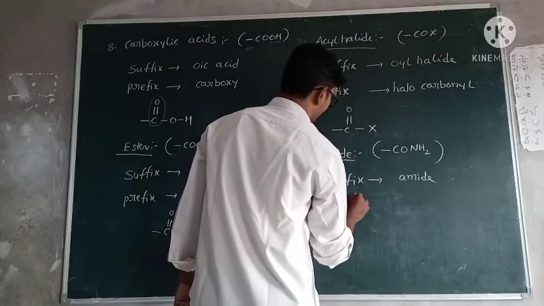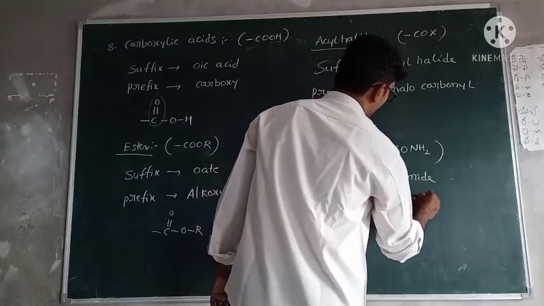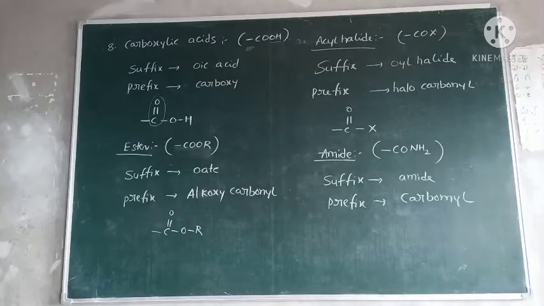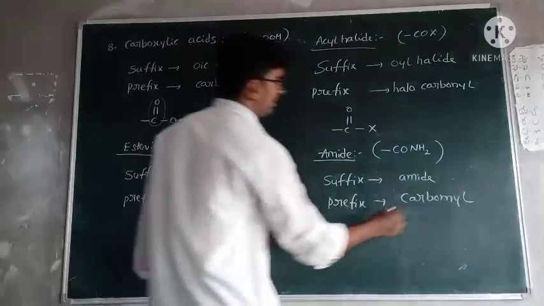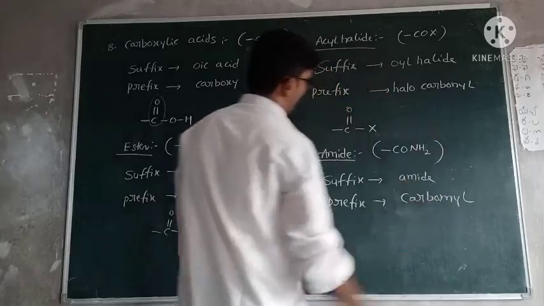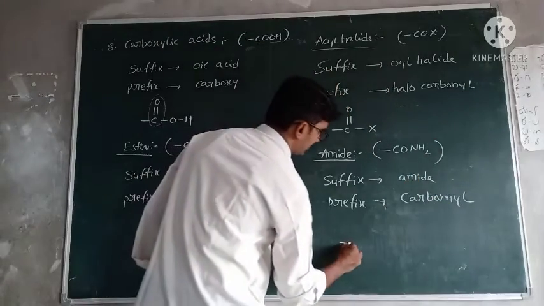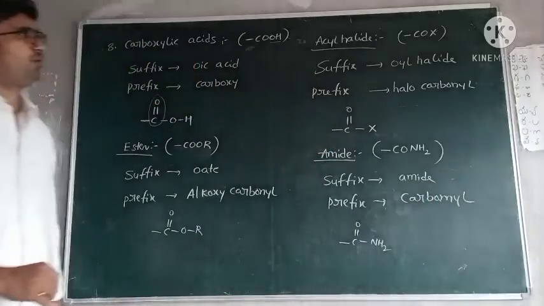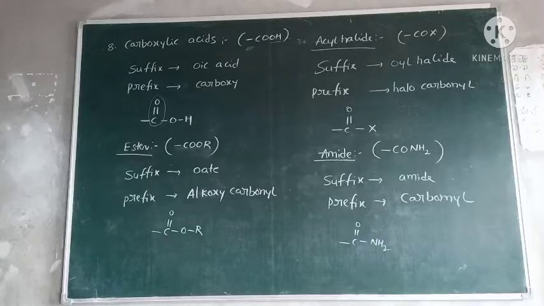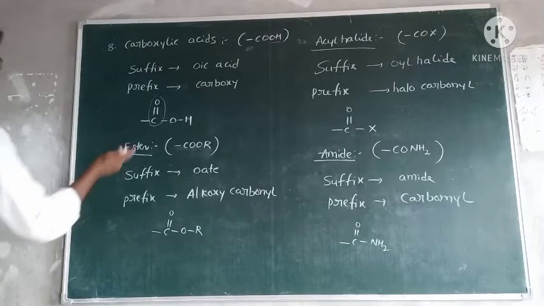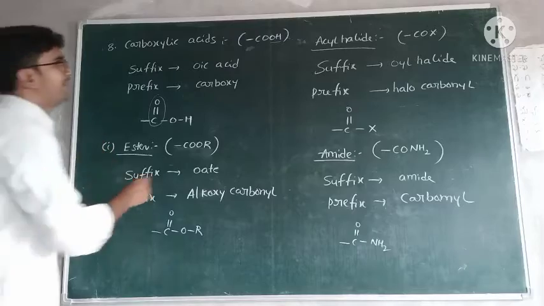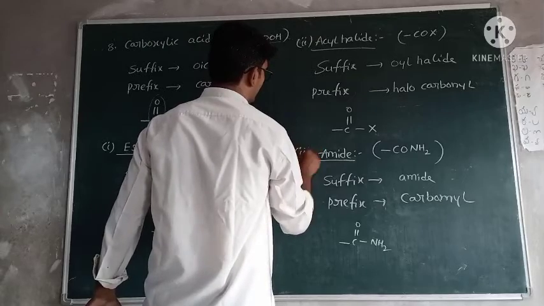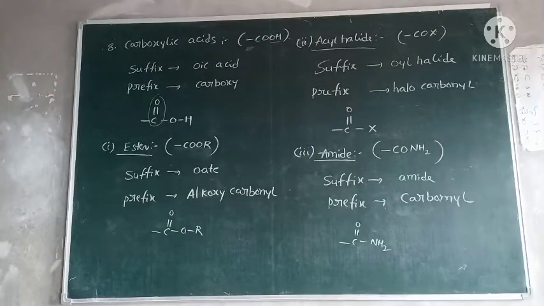Prefix name: carbamoyl. So what is the structure of this one? C double bond O, NH2. And a few more are still there. Just remember, these are derivatives of 1, 2, 3 in carboxylic acids.